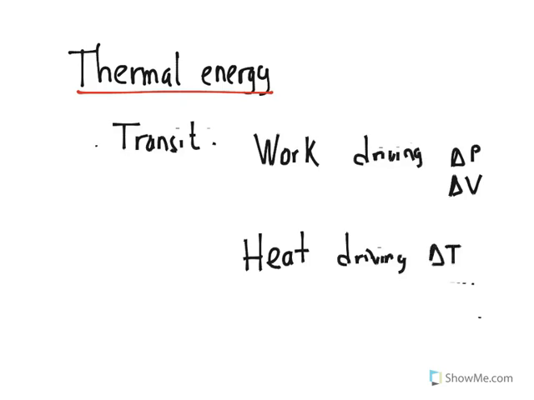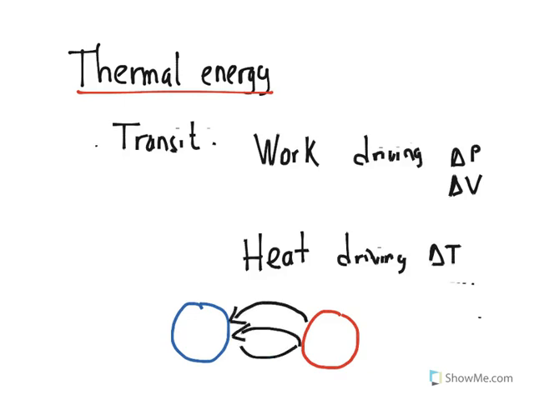The Zeroth law of thermodynamics states that if we have two bodies with the same temperature, then nothing is going to happen. Everything is in thermal equilibrium. But if we have two bodies with different temperatures, then heat is going to start to flow. And again, the Zeroth law will state that they come into thermal equilibrium.